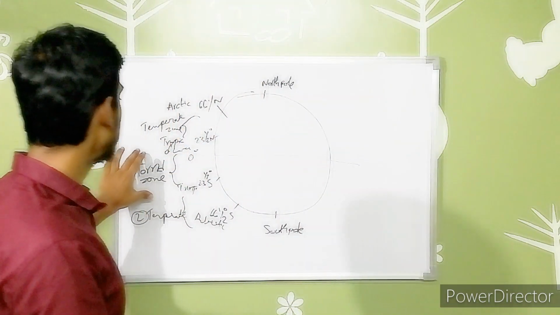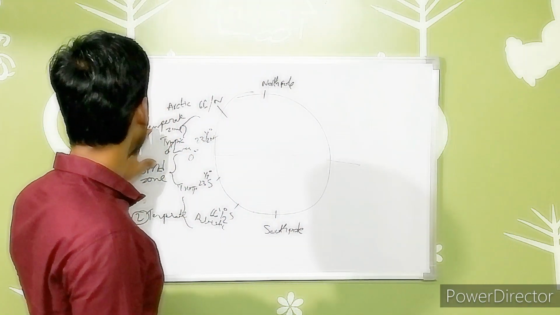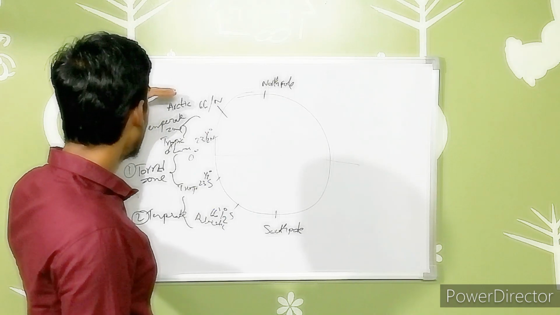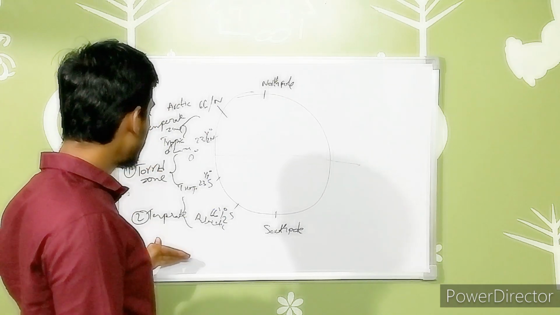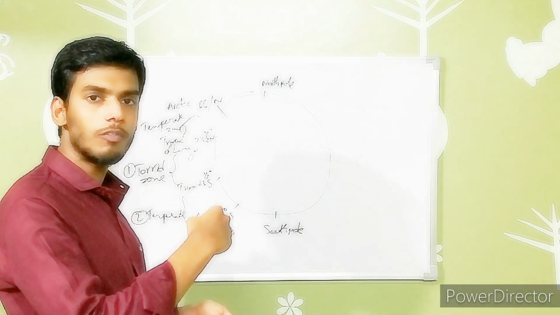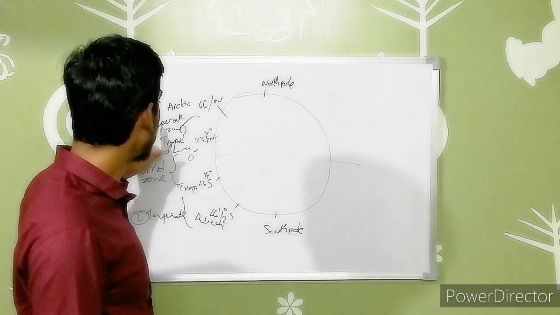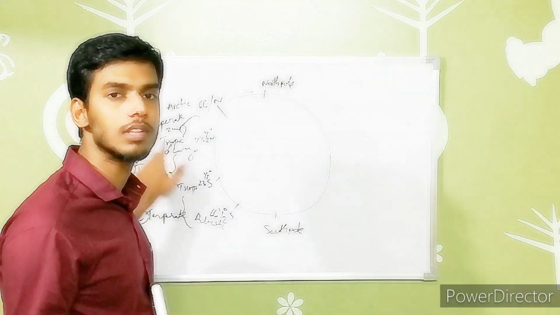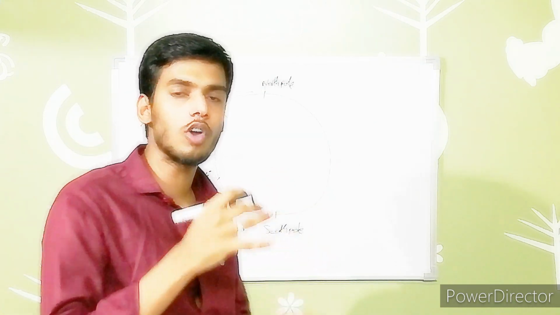So first it is mainly in the torrid zone. After that, when it is moving above the Tropic of Cancer and below the Tropic of Capricorn, the sunlight in these regions decreases slowly, somewhat. So they are considered as the temperate zones. That means they are receiving less sunlight when compared to the regions in the torrid zone.